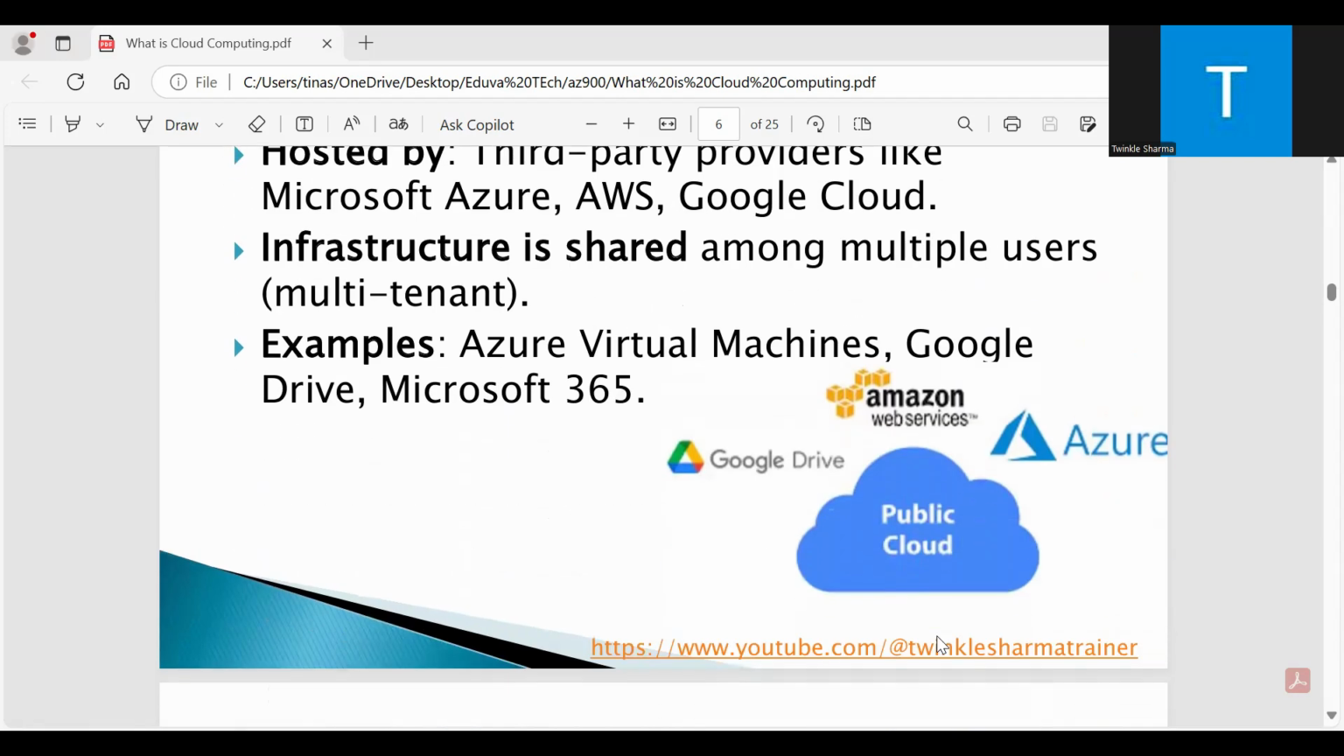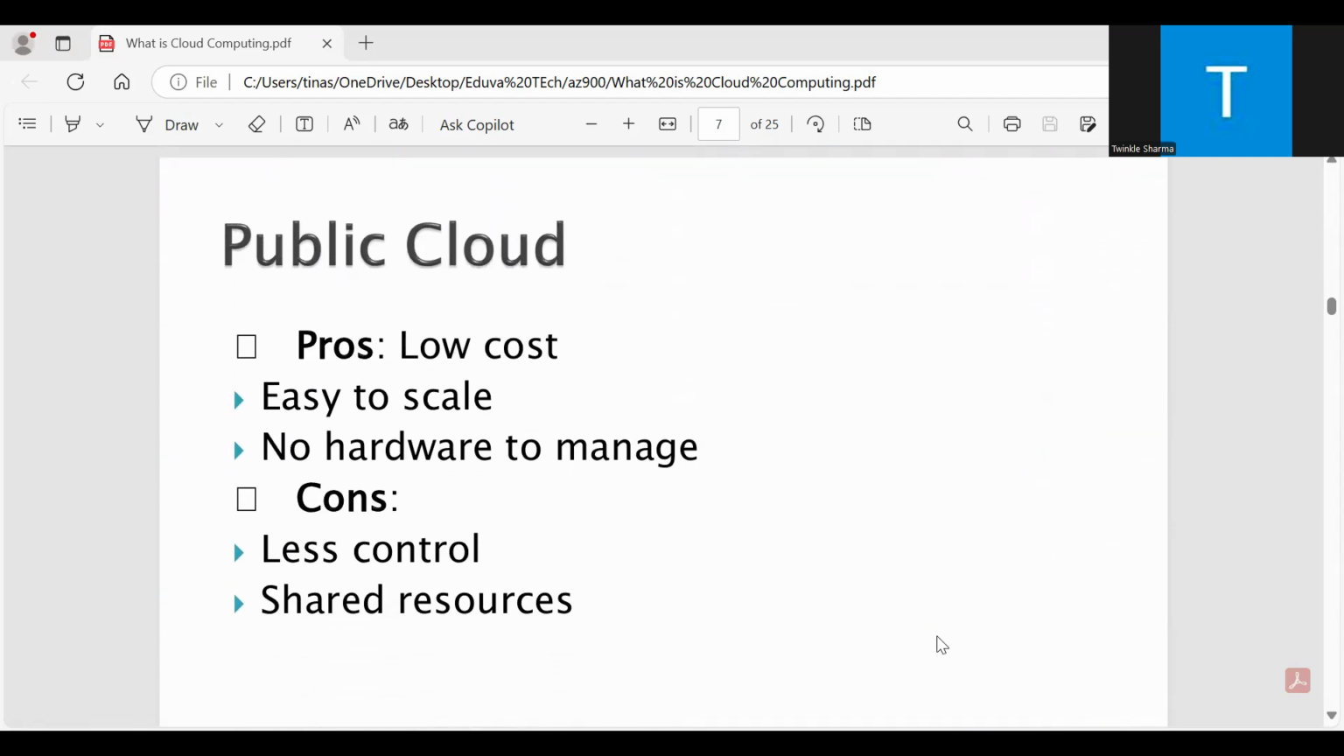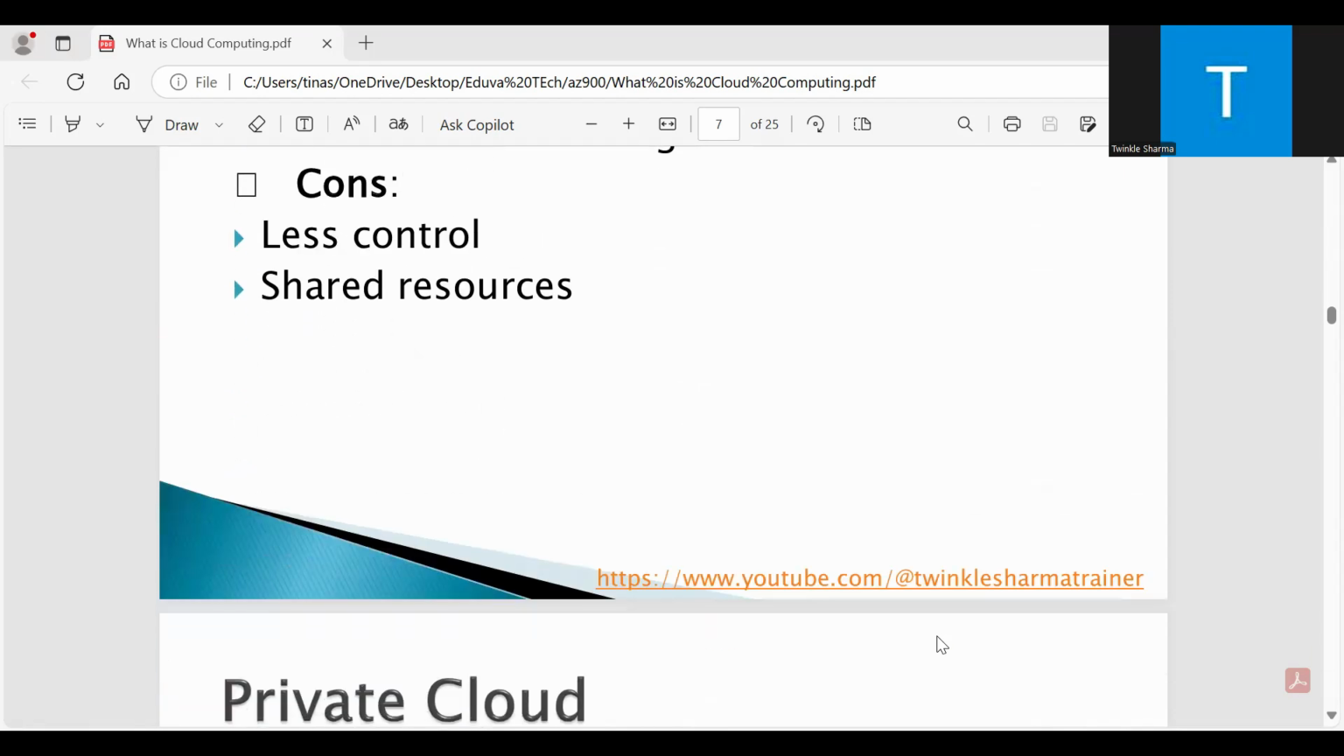Okay. Then we have the public cloud pros and cons. Pros: low cost, easy to scale, no hardware to manage. Cons: less control, shared resources.